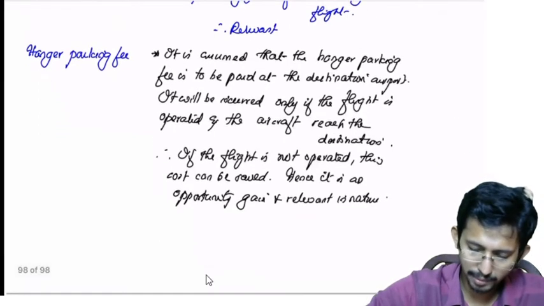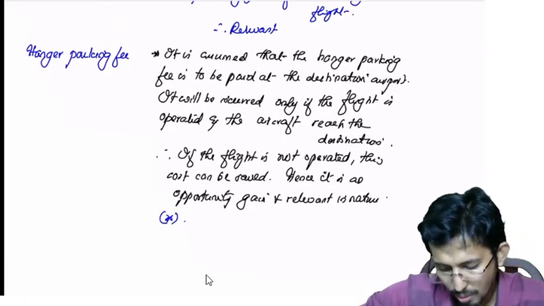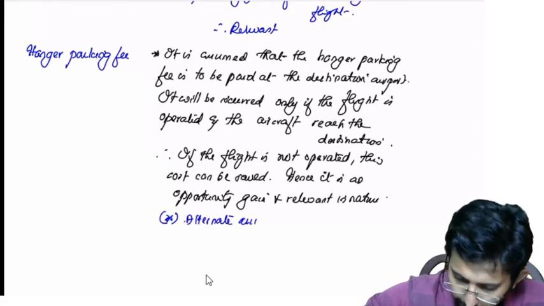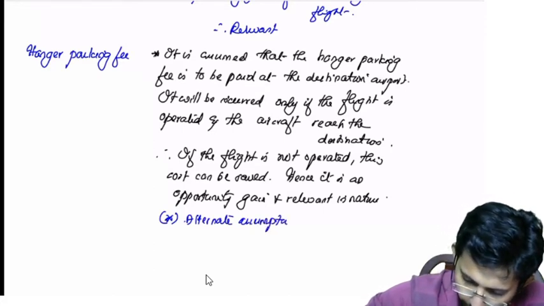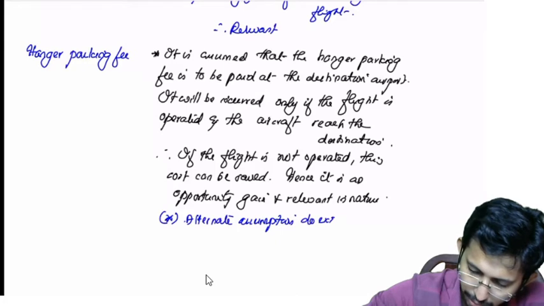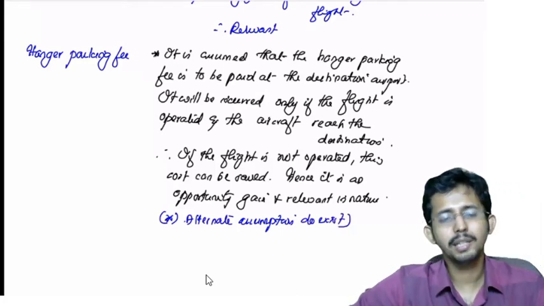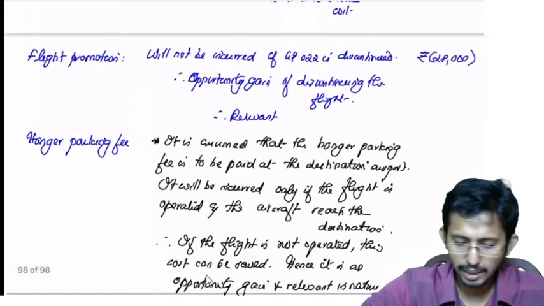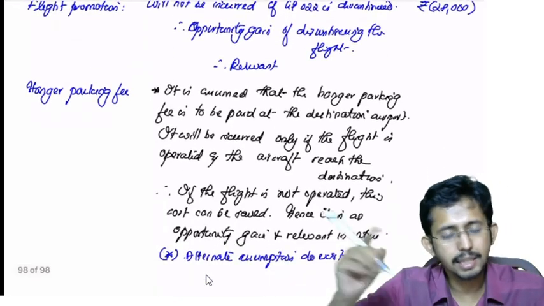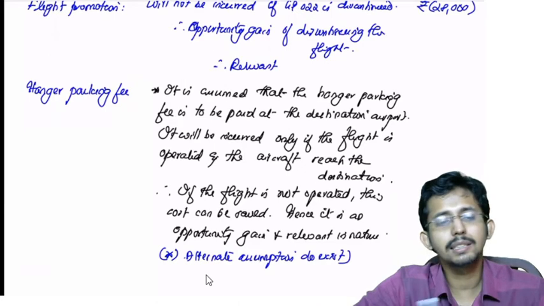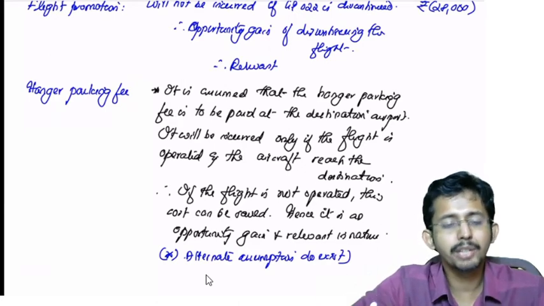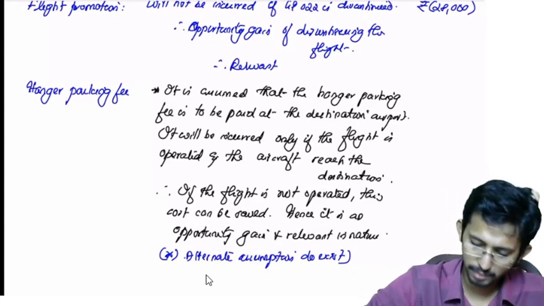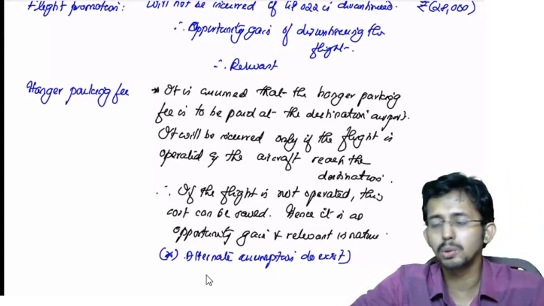Okay, so you can write here: alternate assumptions do exist. If you see the institute material, they have taken it as an irrelevant cost. There the assumption is that it is incurred at all airports, so even if you are discontinuing, it has to be parked somewhere. So this cost will be incurred. That is the justification the institute will give.